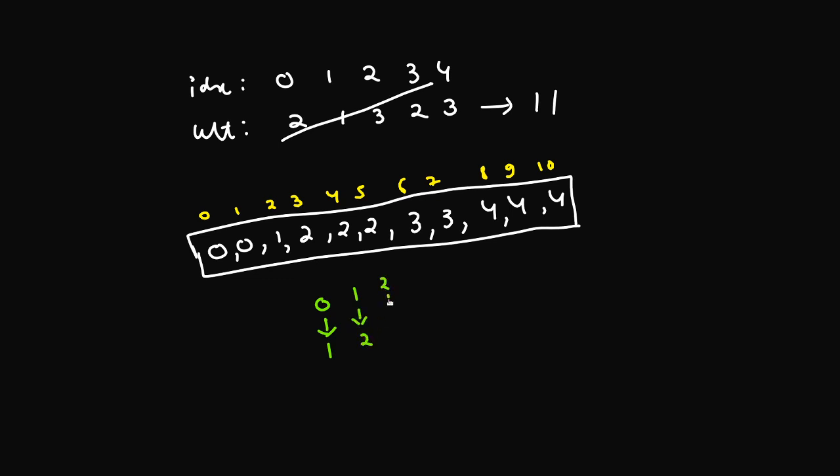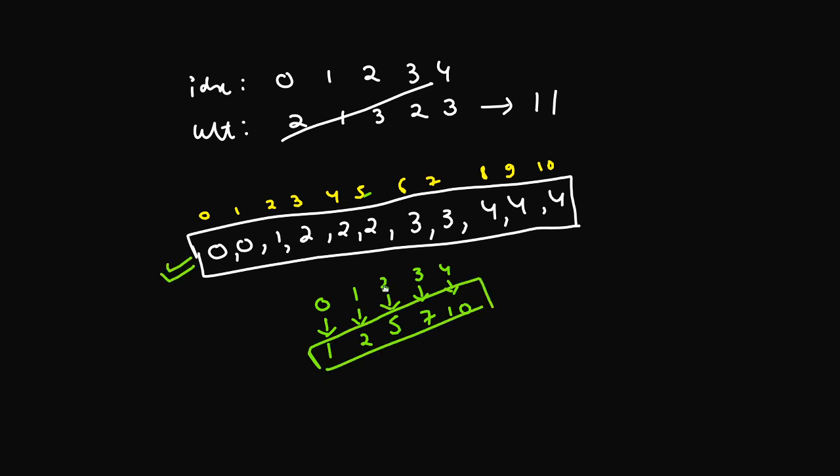For number 2, the last index where it appears is 5. For 3, the last index where it appears is 7, and for 4, the last index where it appears is 10. So these numbers are what we'll be storing instead of the whole array.